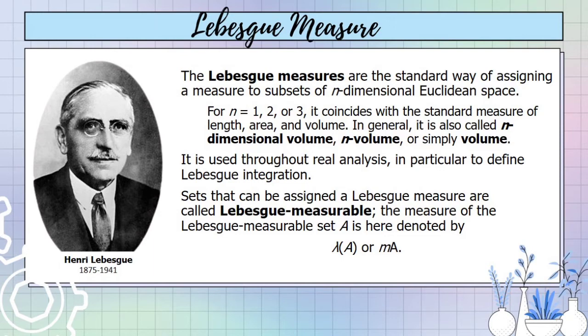It is used throughout real analysis, in particular to define Lebesgue integration. Sets that can be assigned a Lebesgue measure are called Lebesgue measurable. The measure of the Lebesgue measurable set A is here denoted by lambda of A or m of A.